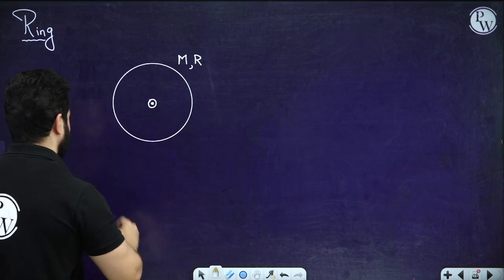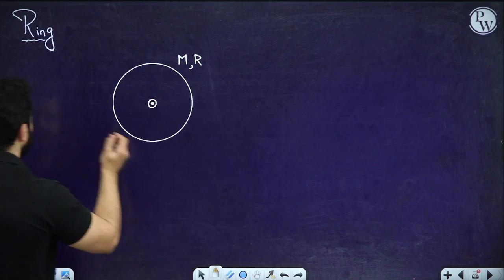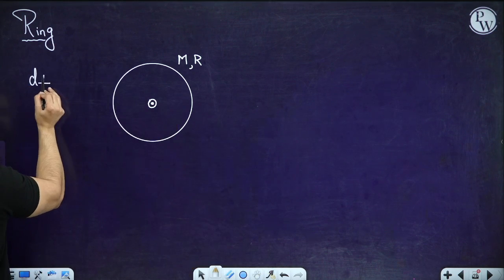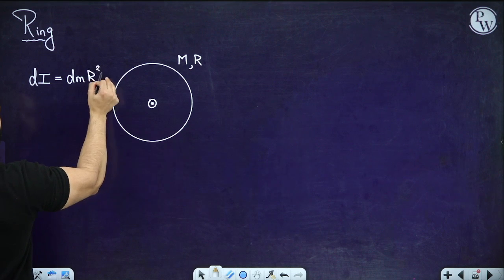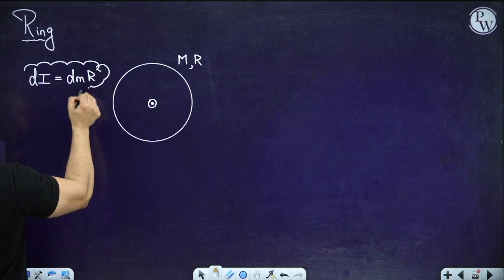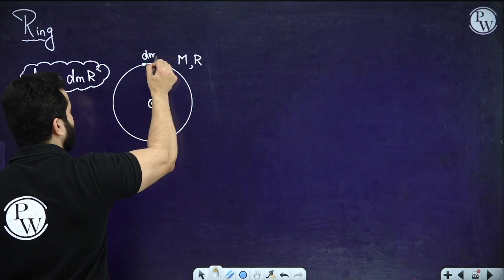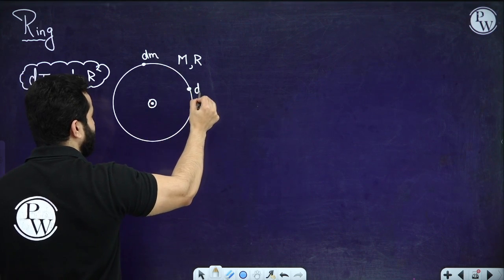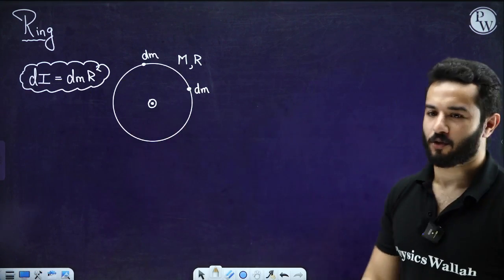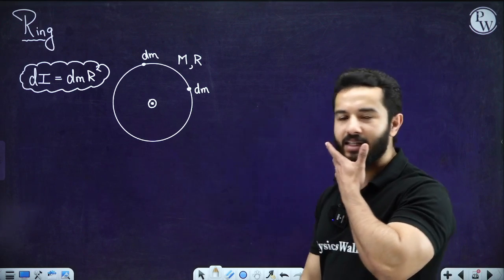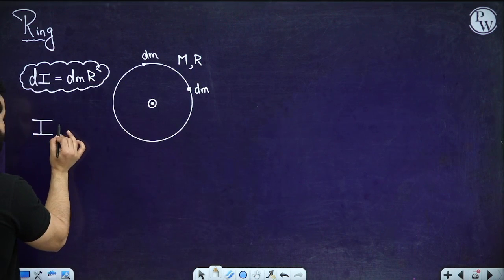So you are going to say, okay, it's fine. The moment of inertia of any small part will be written as dI equals dm times r square. Is that correct? Now the easy part over here is that each dm that you have considered is at the same distance from the axis of rotation, which is nothing but r. Is that correct? So the total moment of inertia is going to be nothing but m r square.